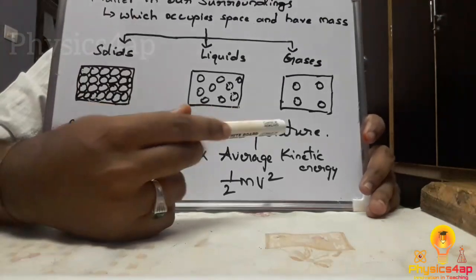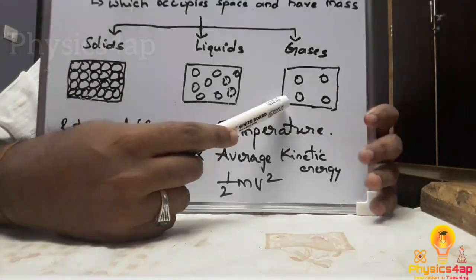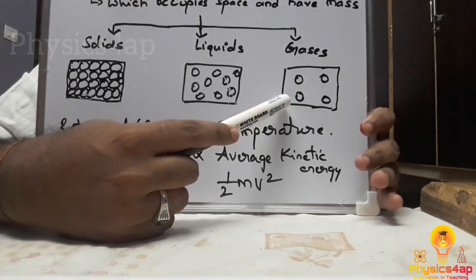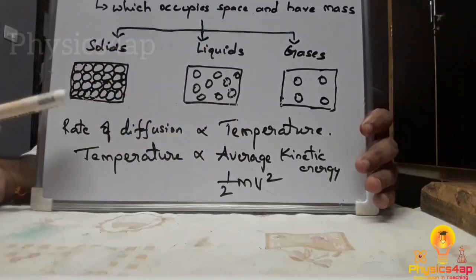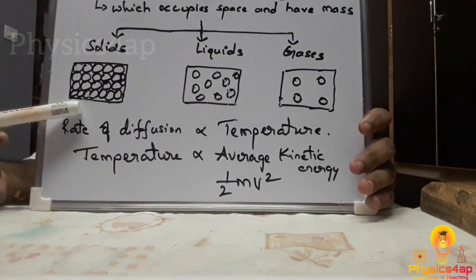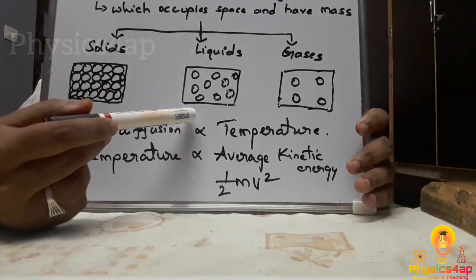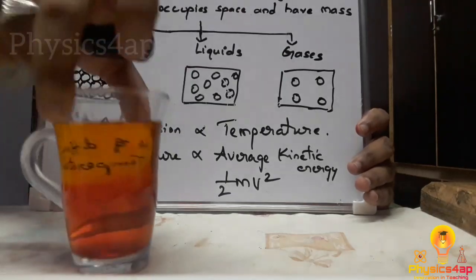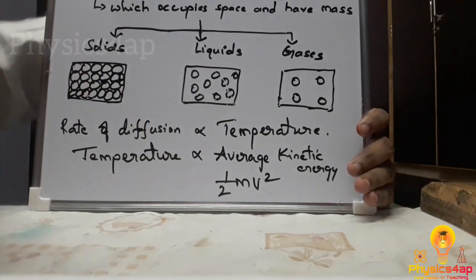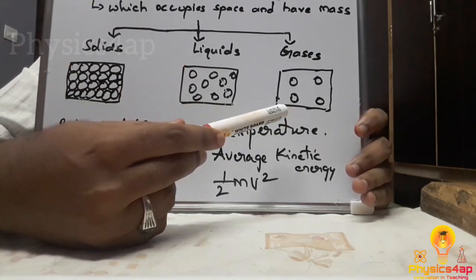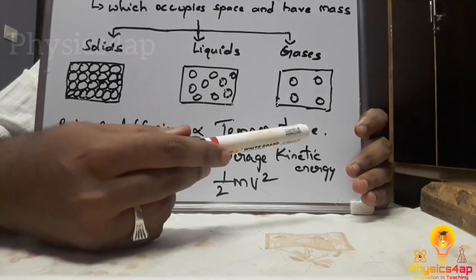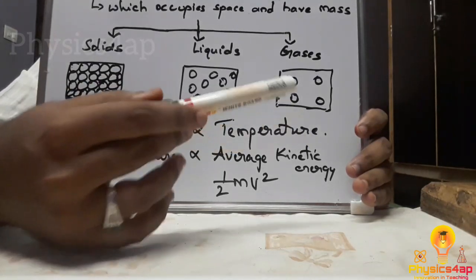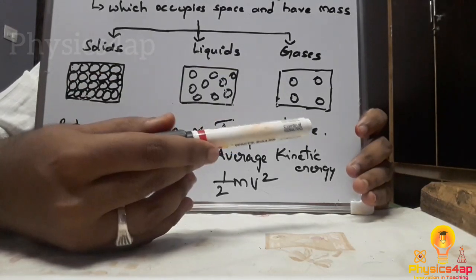Gases are very loosely packed, so they can be compressed easily. Solids have a definite shape and size. Liquids don't have a definite shape, but they have volume; they take the shape of the container. Gases don't have a definite shape or volume, as they move very freely from one place to another.